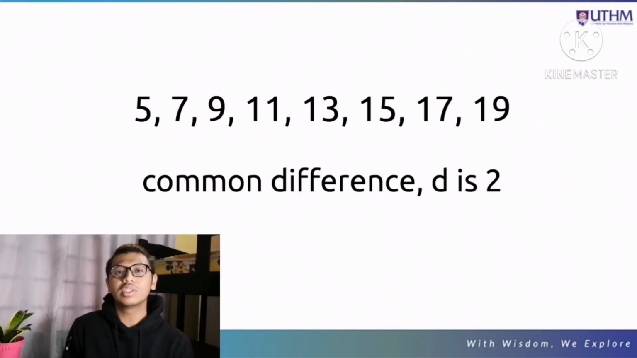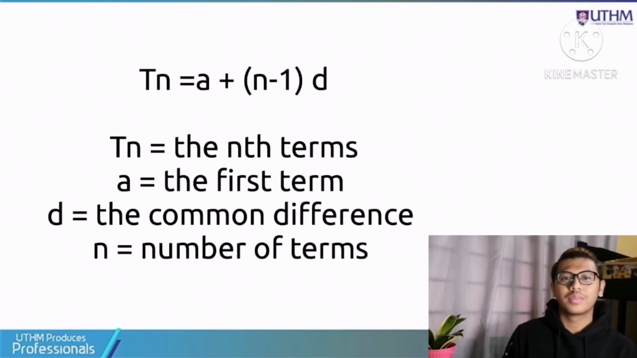For instance, the sequence 5, 7, 9, 11, 13, 15, 17, 19 and so on is an arithmetic progression with a common difference of 2: 5 plus 2 is 7, 7 plus 2 is 9, 9 plus 2 is 11, and so on. They all share the same common difference, which is the number 2 itself. It can also be presented as a formula, which appears on your screen now. Here a_n is the nth term, a is the first term, d is the common difference, and n is the number of terms.